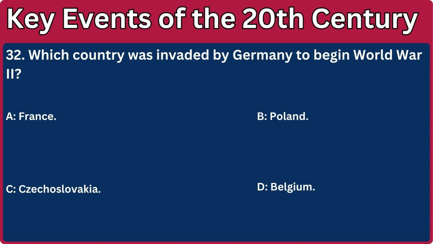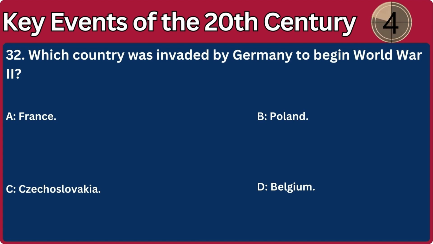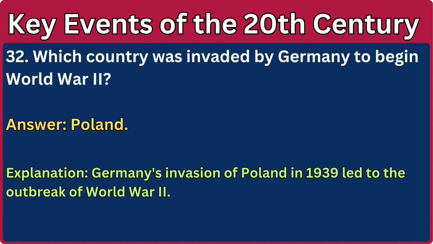32. Which country was invaded by Germany to begin World War II? A. France. B. Poland. C. Czechoslovakia. D. Belgium. Answer: Poland. Explanation: Germany's invasion of Poland in 1939 led to the outbreak of World War II.